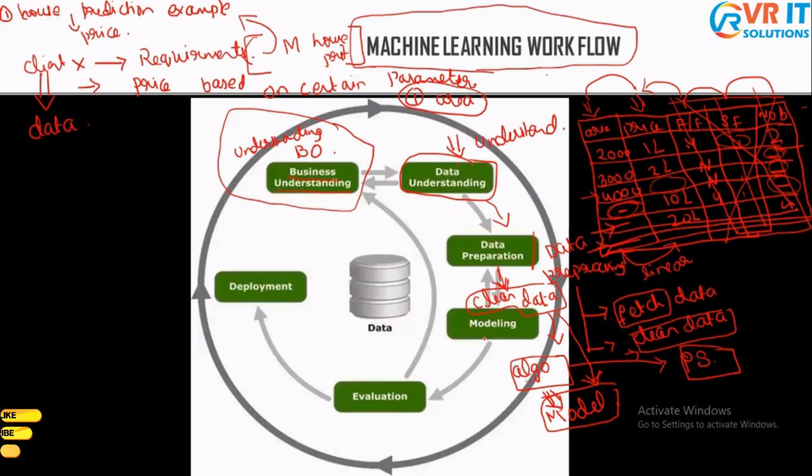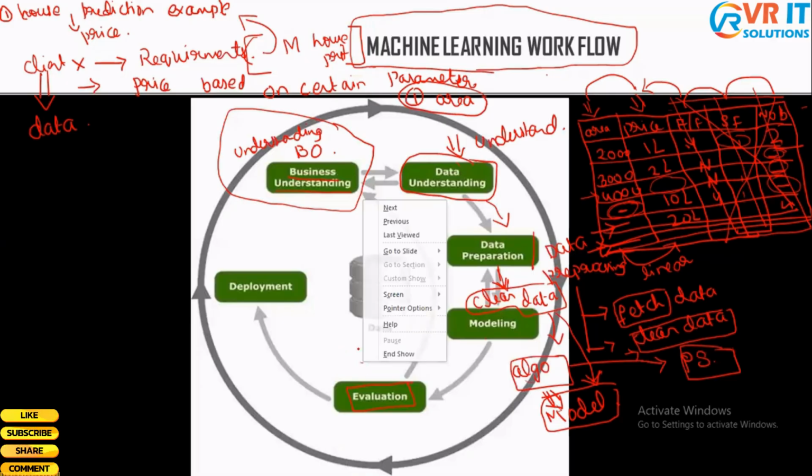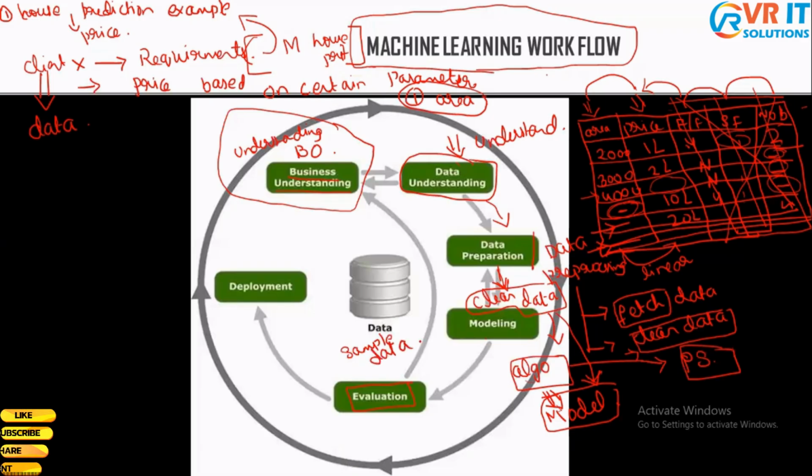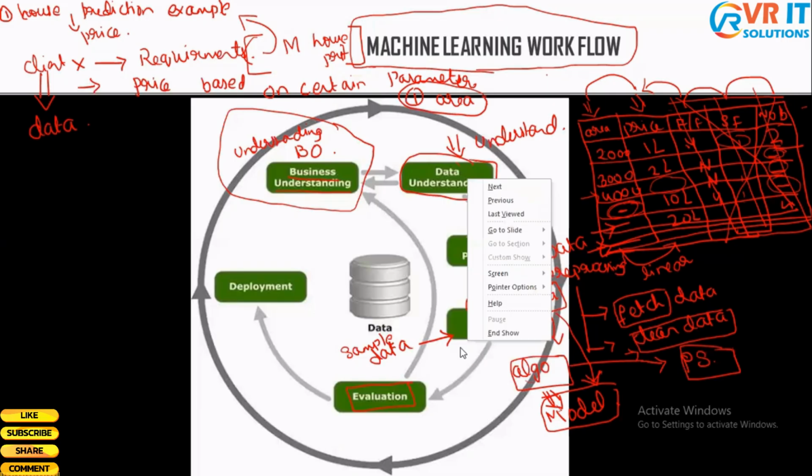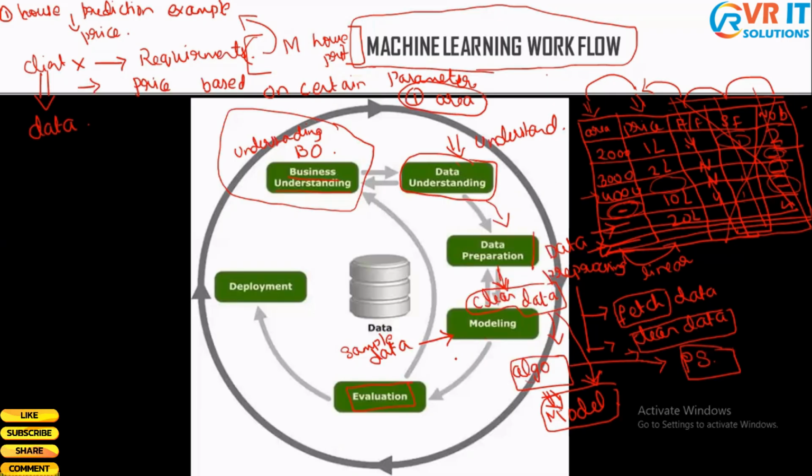And once this step is done, what am I going to do? I'm going to evaluate my model. How do I do evaluation? Basically, I'm going to take a sample data and feed it to my model, and I'll see whether this model is able to correctly predict my output. So this is what I do in this step called evaluation.